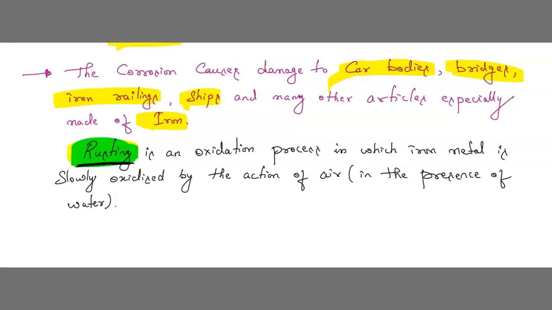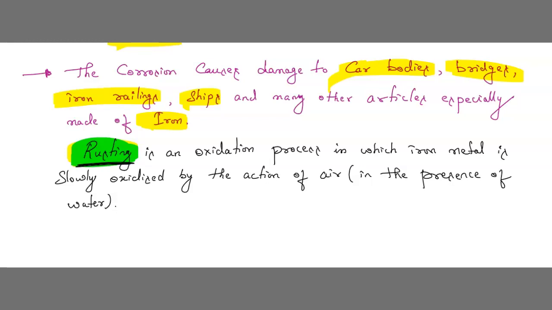So this is the basic information related to corrosion. And also you should know that due to this corrosion, every year we are spending a huge amount of money to replace the damaged iron objects. Understood? Every year we are spending lots of money just to change these iron products.